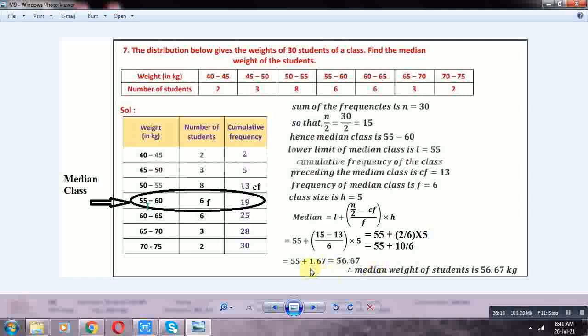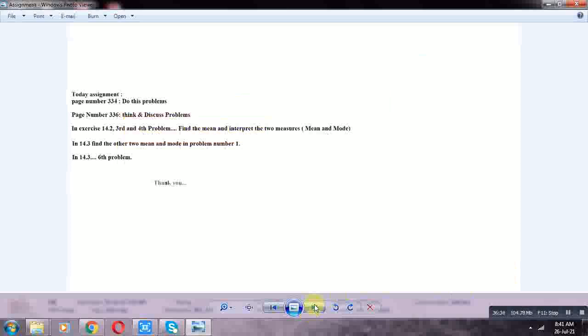So today's assignment: in page number 334, do these problems. Page number 336, think and discuss problems. In exercise 14.2, third and fourth problems, find the mean and mode and interpret the two measures.